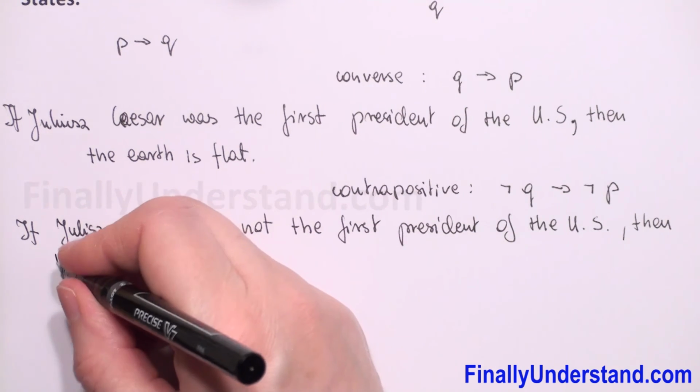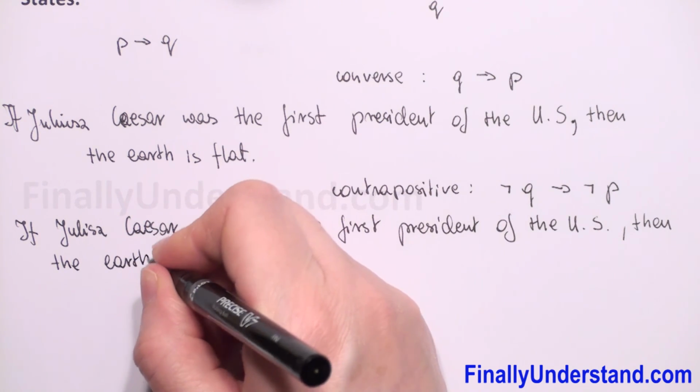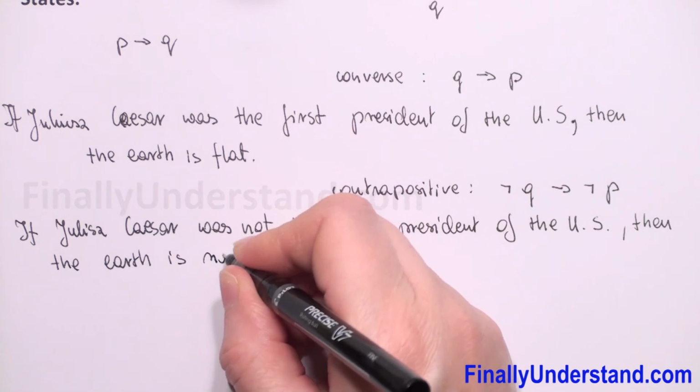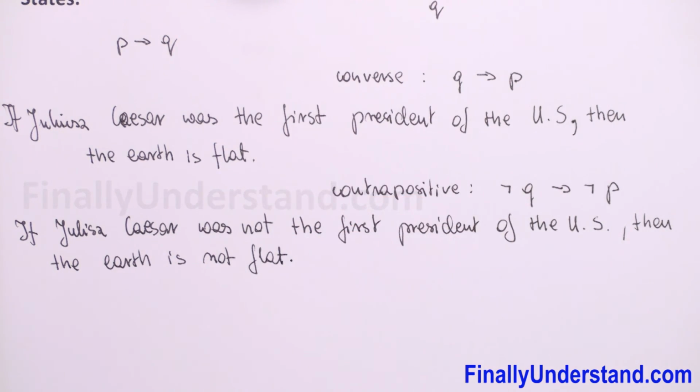Then the earth is not flat. So this is my solution.